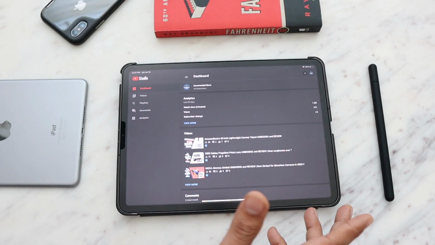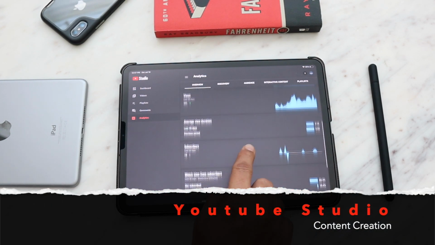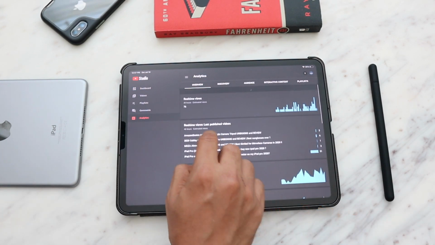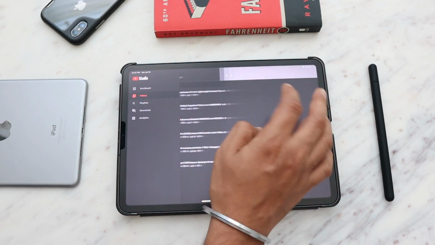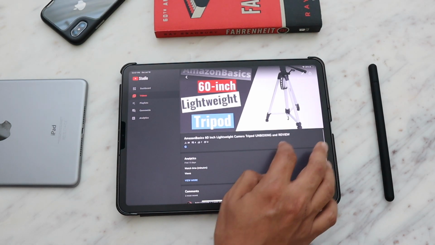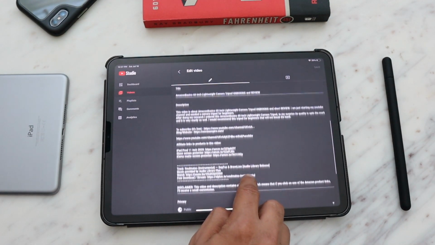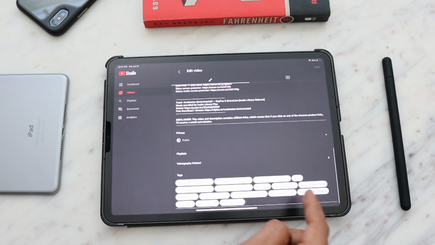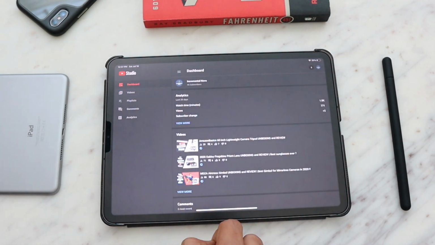Okay, let's talk about the next app in the content creation category, which is YouTube Studio. One of the best apps. If you're a YouTuber, you definitely need this app on your device because it lets you look at your video analytics on the go. It lets you edit your video descriptions and all those things. If you want to add more tags, if you want to change the thumbnail, I just showed you how you can create a thumbnail on the go on Canva and just update it on YouTube Studio. So it is very handy in that regard.